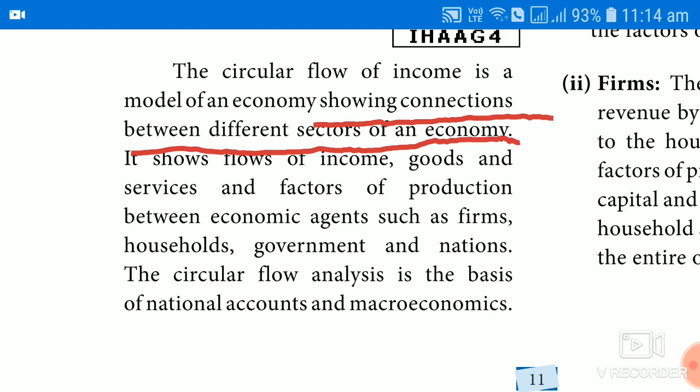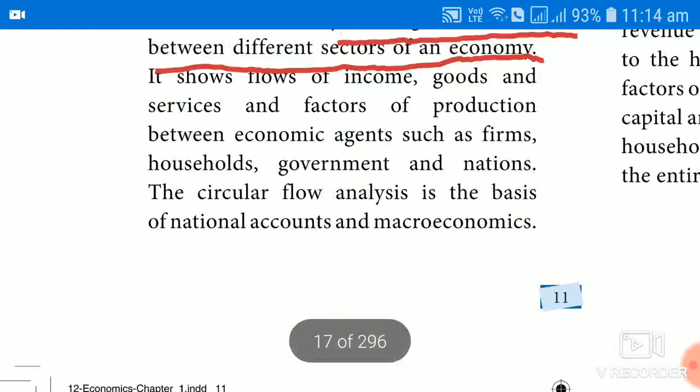So this explains how flow of income, goods and services and factors of production pass and are interrelated with the firm, household, government and nation. The circular flow analysis is the basis of national accounts and macroeconomics.